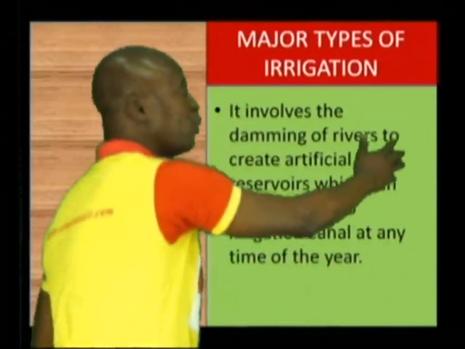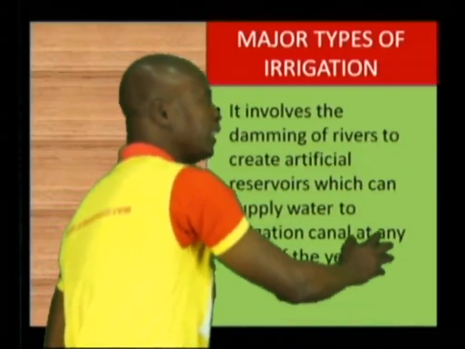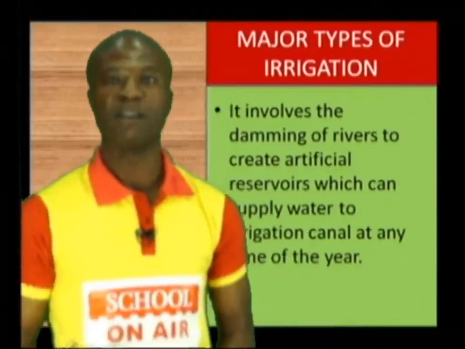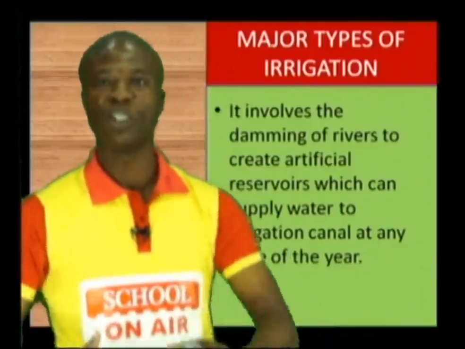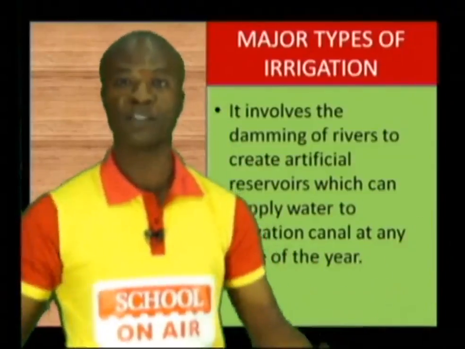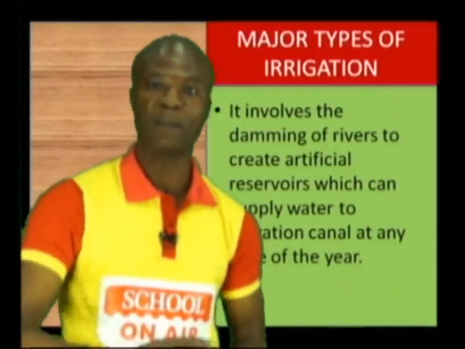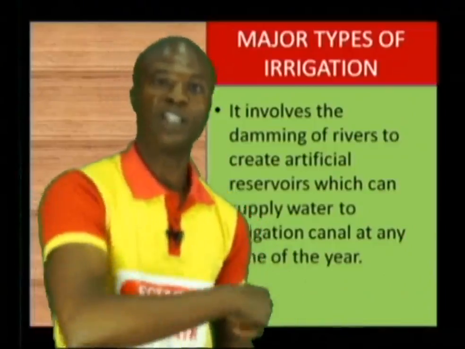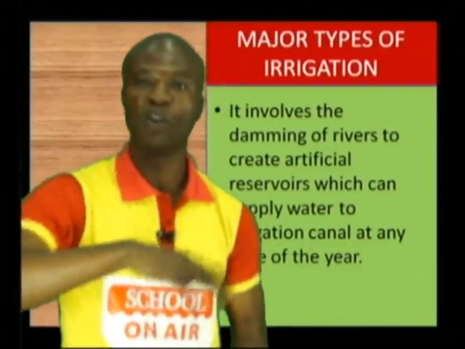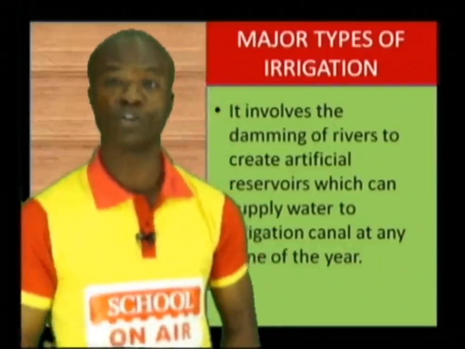It involves the damming of rivers to create artificial reservoir, which can supply water to irrigation canal at any time of the year. They normally use it in plantation agriculture. For example, when you have a large expanse of land, they will connect different types of pipe around that particular area. And once that pipe is connected, they will run water through those pipes, and it will be serving the whole of that plantation land. And that is a modern method because it requires a lot of money.